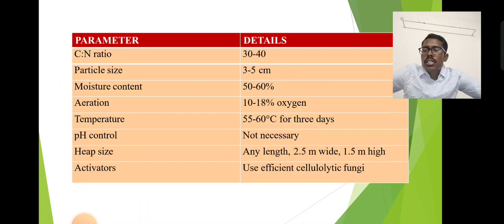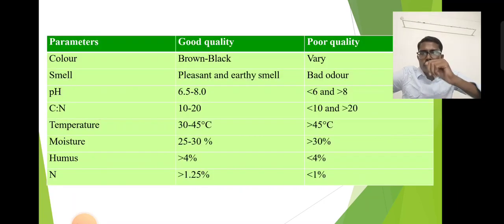Parameters in detail. This is a summary of the parameters. CN ratio is from 30 to 40, and the particle size ranges from 3 to 5 cm. Moisture content 50 to 60%. Aeration 10 to 80% oxygen. Temperature 55 to 60 degrees Celsius for 3 days. pH control is not necessary, as it is auto-regulated. Heap size: any length, but 2.5 meters wide and 1.5 meters high. Activator: useful for cellulolytic fungi.